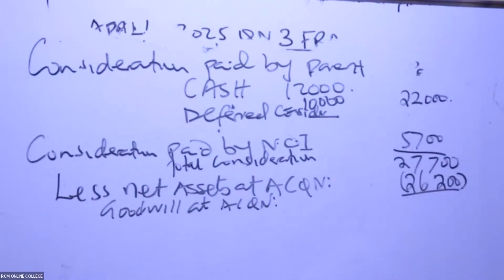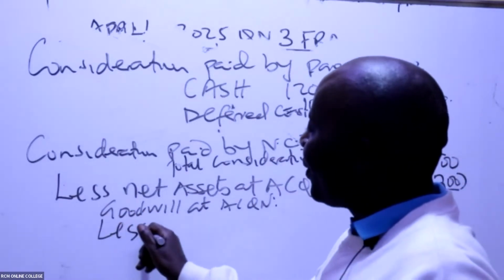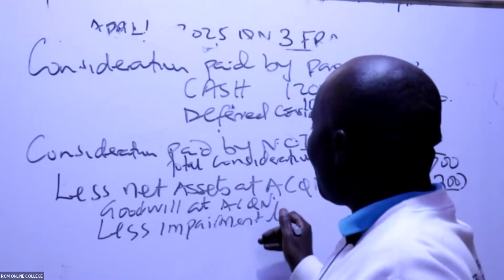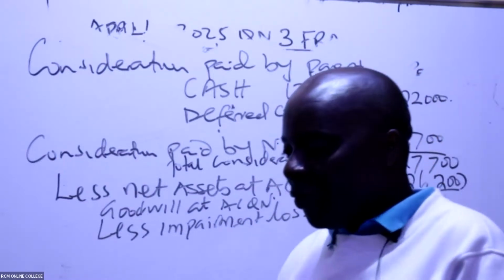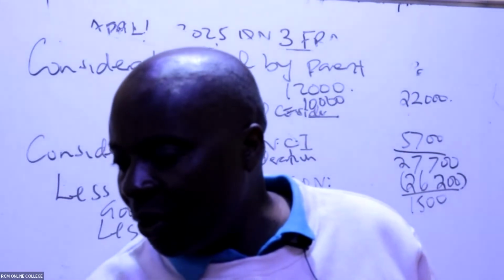How much do we have there? If you take this and this, the premium over and above that we paid is 1,500. Then you come and less impairment loss. They have given us a policy for impairment loss in goodwill.